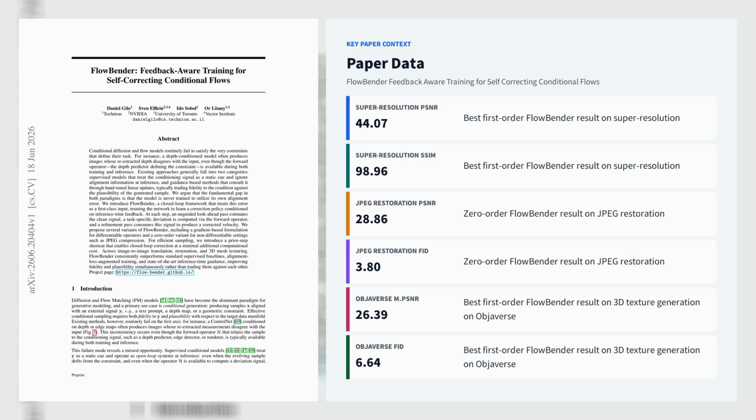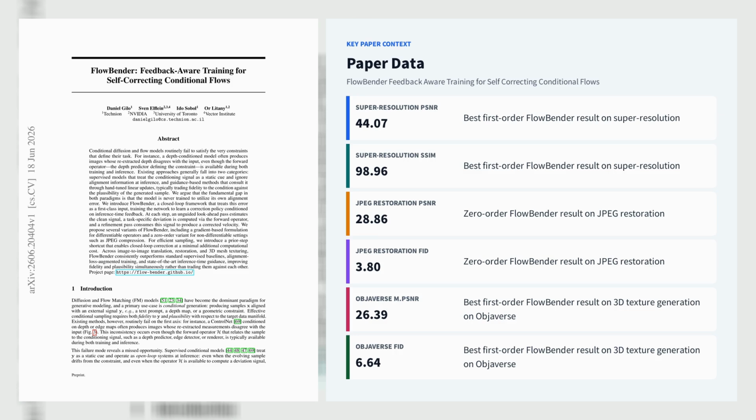Let's explore the first paper, FlowBender: Feedback-Aware Training for Self-Correcting Conditional Flows. FlowBender, from Technion and NVIDIA with collaborators at the University of Toronto and the Vector Institute, reframes conditional diffusion and flow matching as a closed-loop control problem. Instead of treating the condition as a static cue or relying on hand-tuned inference-time gradients, it trains the model to consume its own alignment error and learn a nonlinear correction policy.